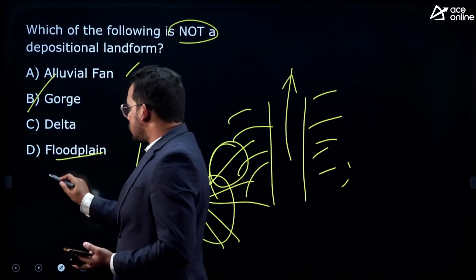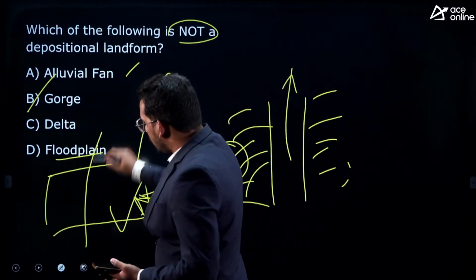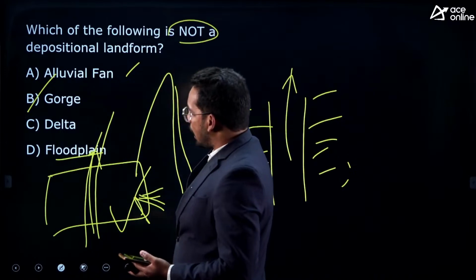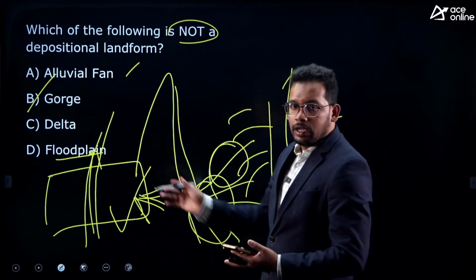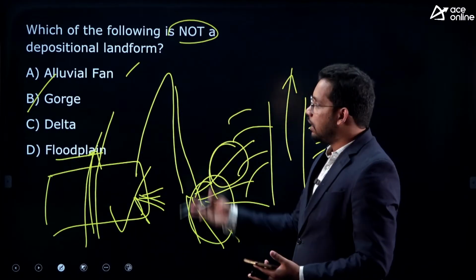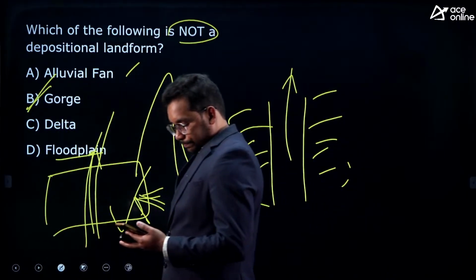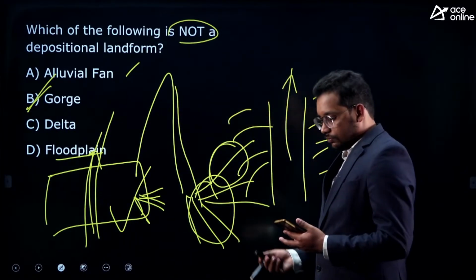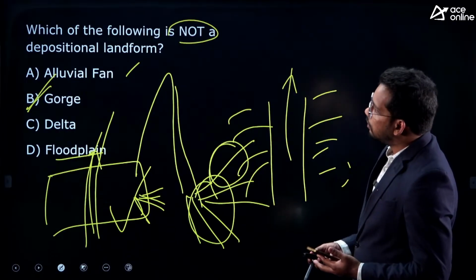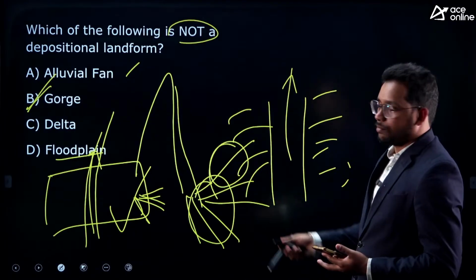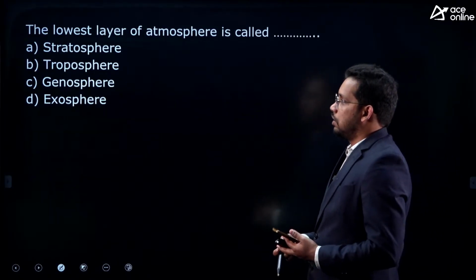Whereas a gorge is formed over thousands, lakhs of years when the river is flowing, it has formed a narrow path, right? That is called a gorge. So the answer is B. It is not depositional, it is erosional. Rest of all things are depositional.